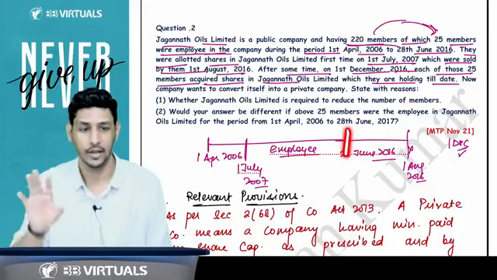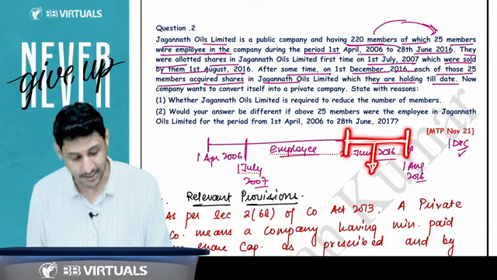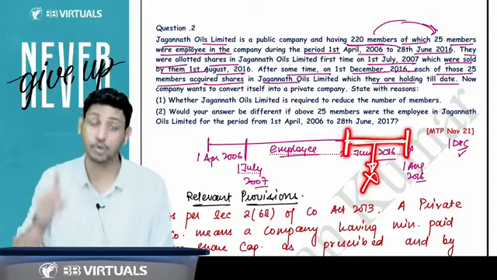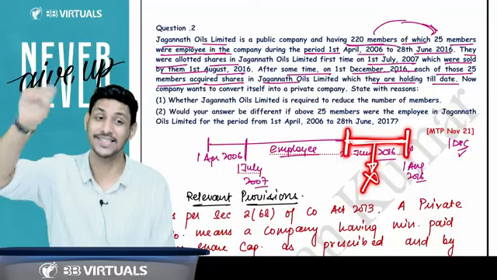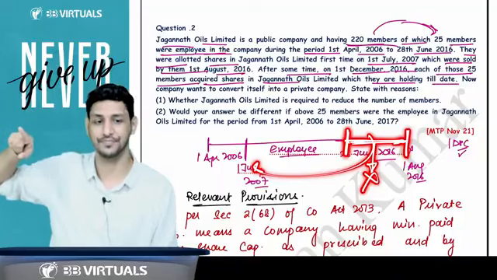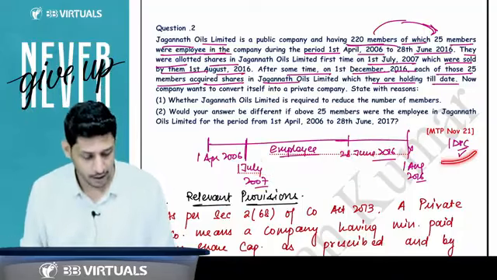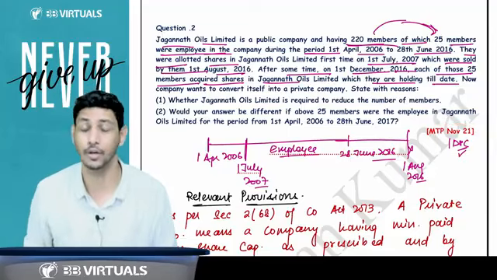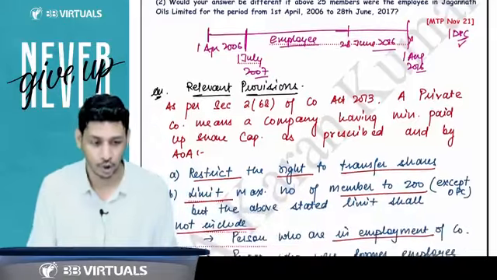During this period you were not counted in the 200 limit, because you ceased to be the employee but continued to be the member, as the shares were got during your employment. But when you sold the shares, the condition is absolutely over. Now on 1st of December, when you again buy the shares, you will be counted in the limit of 200. Definitely you will be counted in the limit of 200, right?